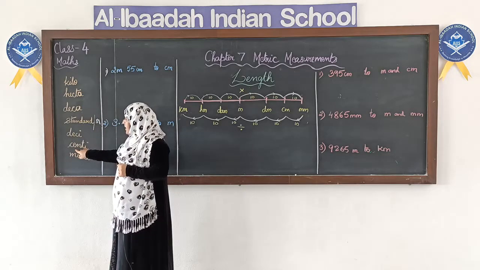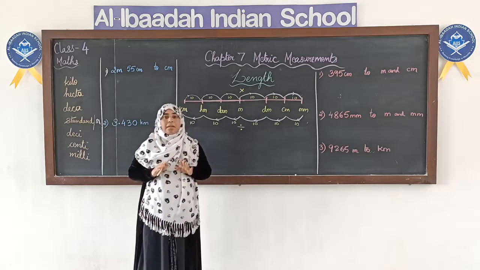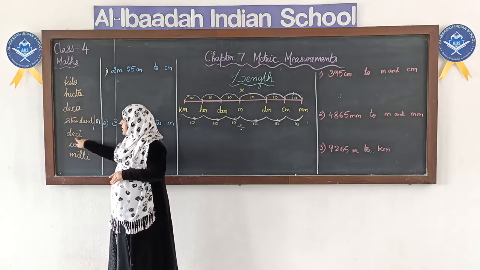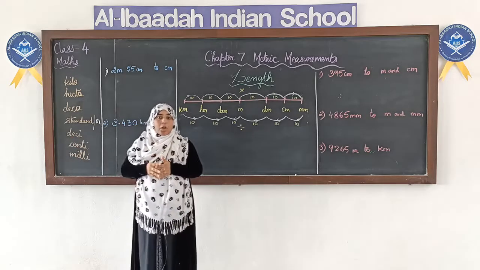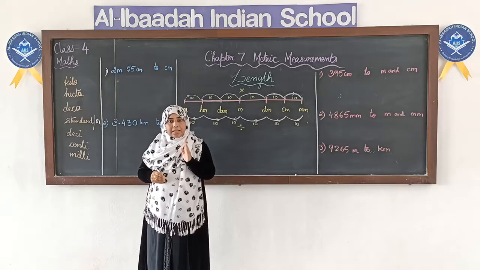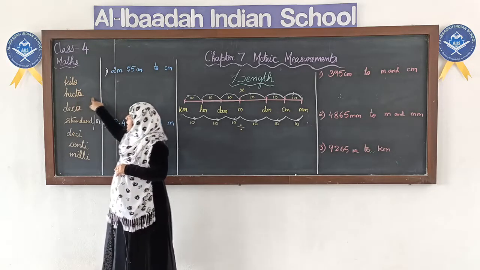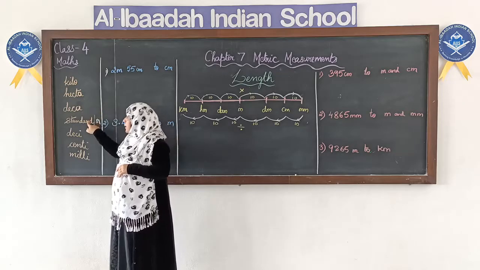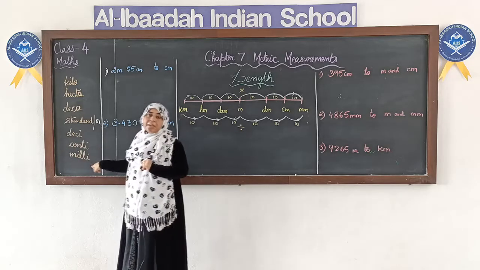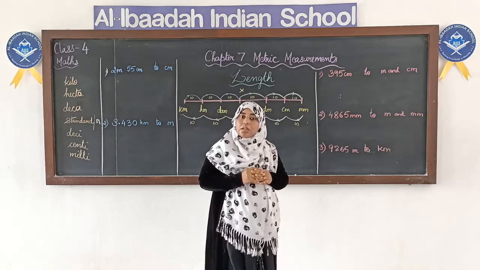Next we have deci, centi and milli. So these are the 7 units that we are going to use in metric measurements: kilo, hecta, deca, standard unit, then deci, centi and milli. Along with this word we are going to use the standard unit. Suppose we are measuring length, then we are going to read it as kilometer, hectameter, decameter. Then the standard unit we know is meter, decimeter, centimeter and millimeter. These are the 7 units that we are going to use to measure length.